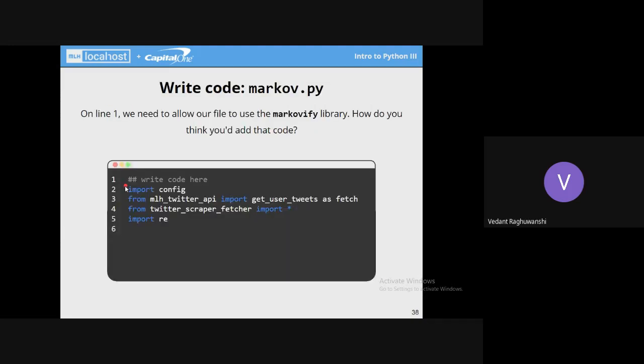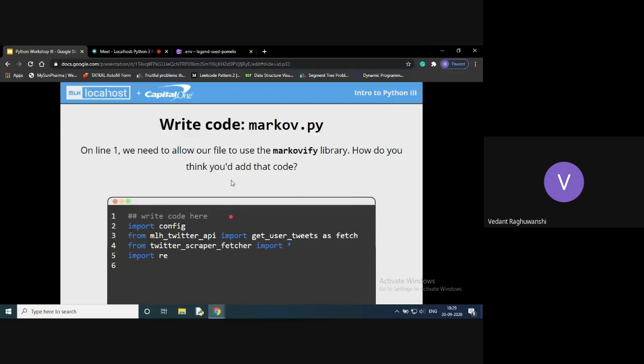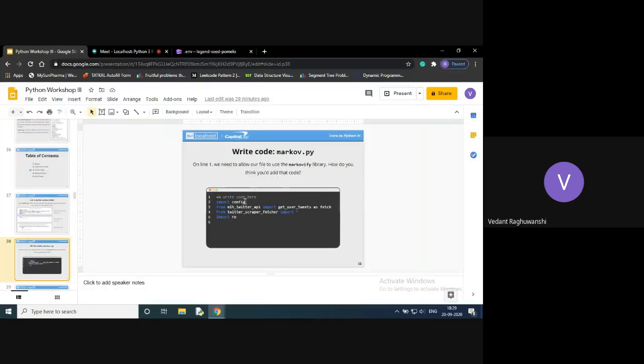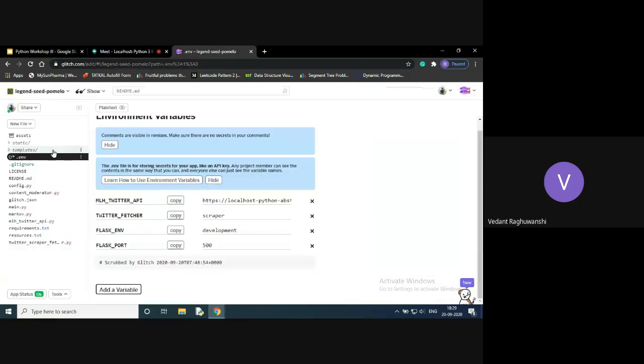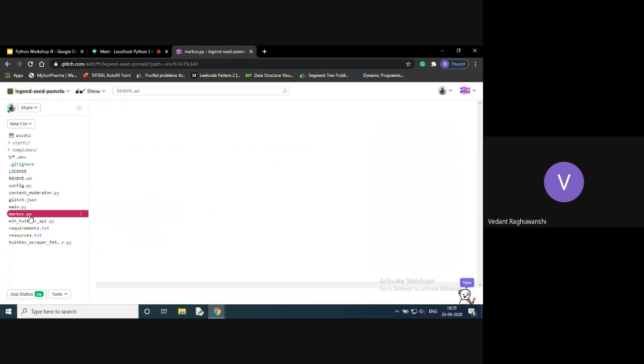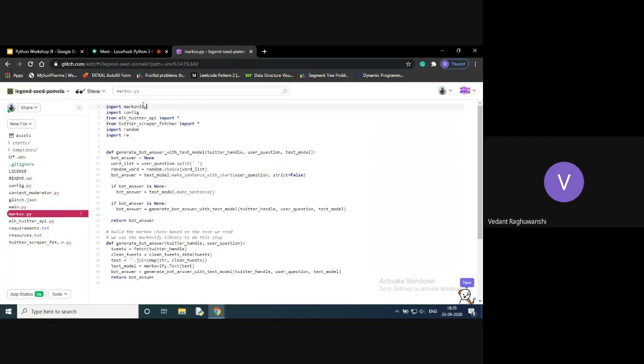So once you open the Markov.py file, you have to write an import statement there. An import statement will be importing a secondary file into our current file. That import statement, as you can see here, is import markovify. If I open my Markov.py file, I have written that code already for you.